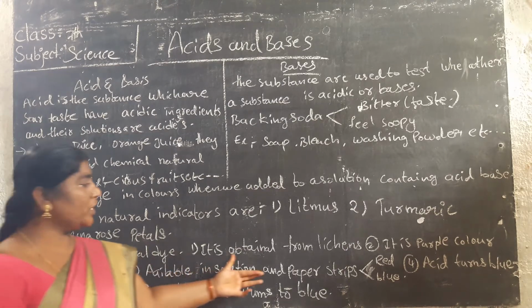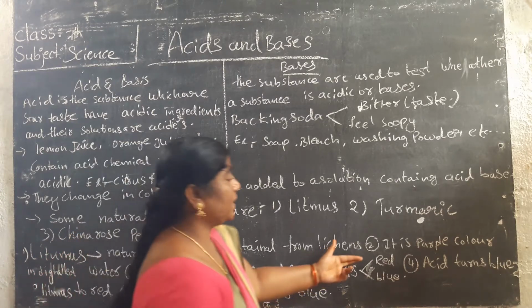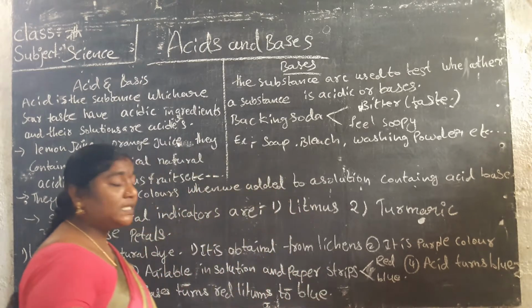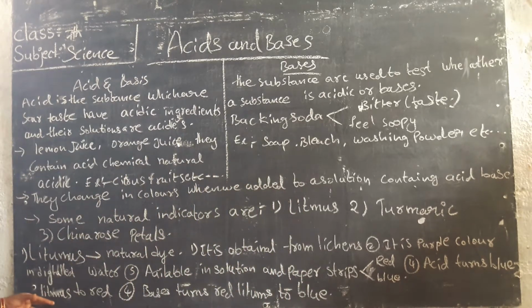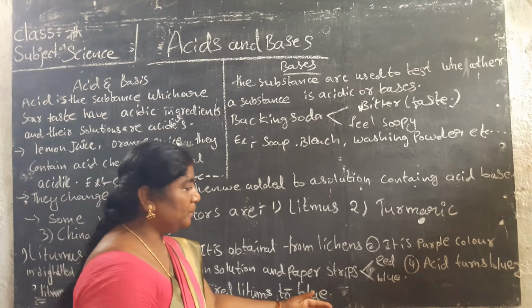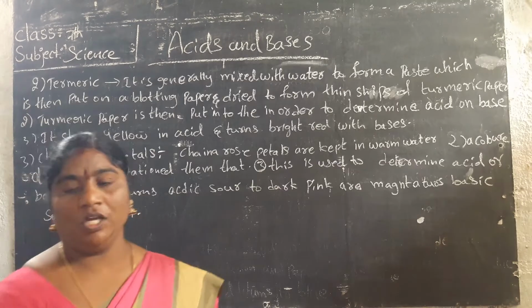Litmus is available in solution and as paper strips. The paper strips are red in color and blue in color. Acid turns blue litmus red. We have taken acid, and the blue litmus turns red. Bases turn red litmus to blue.